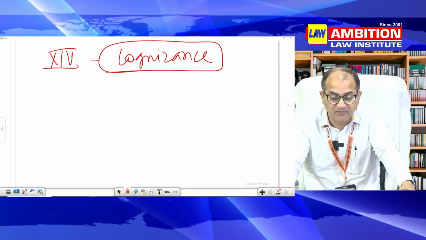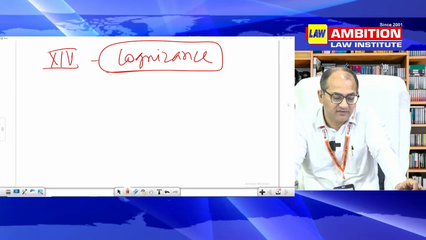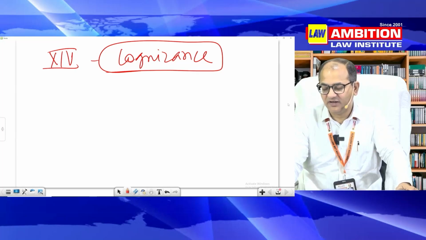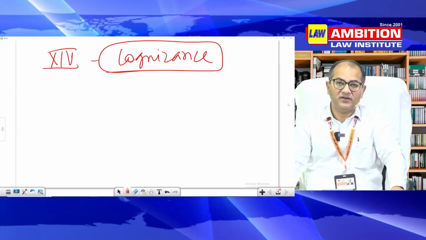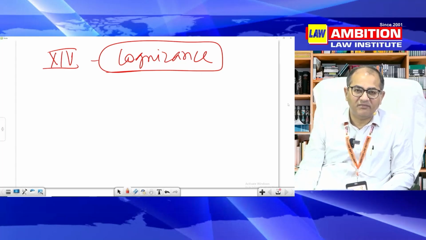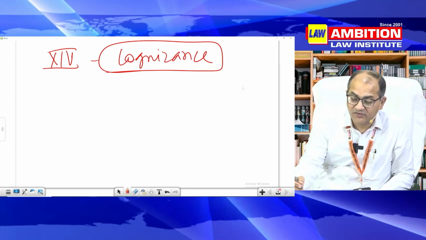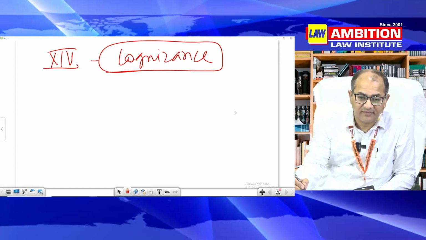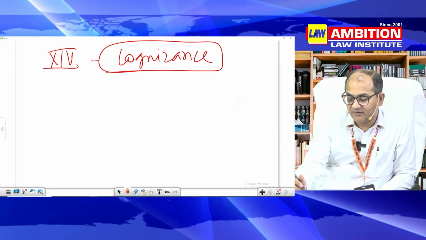But if you talk of cognizance, there are so many limitations on taking cognizance. One limitation which I remember is related to time prescribed in 467 to 473. That is chapter 36 of CR.P.C.